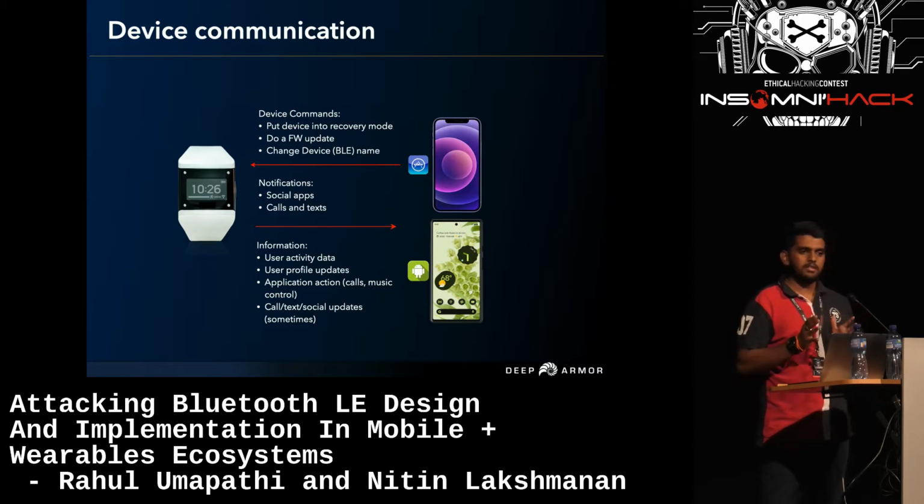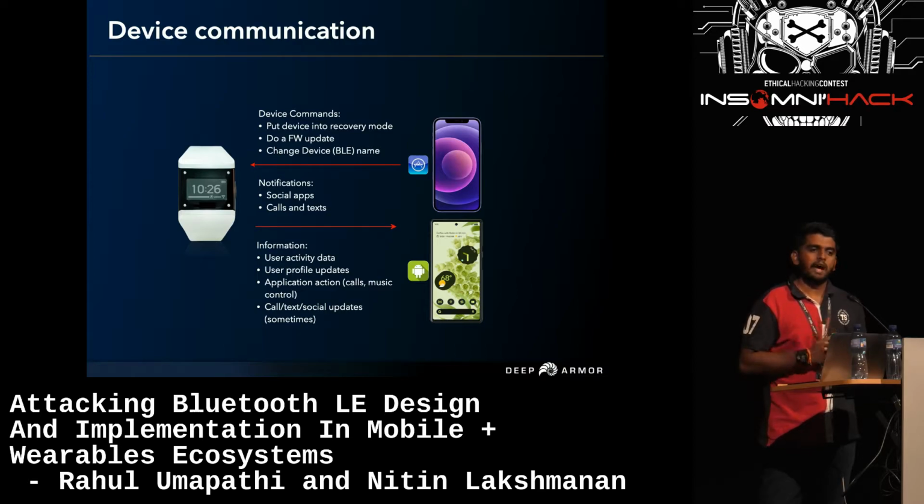From the other side, from the device to the mobile application, the data exchange will be mainly related to the activities, and again the social app notifications and many other data.